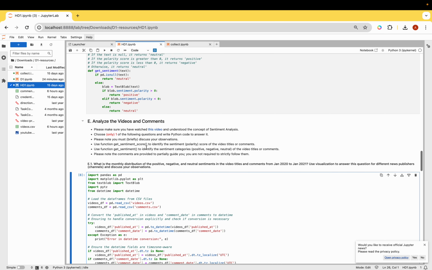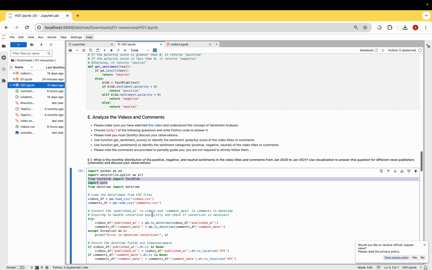Also, I wasn't aware of the pytz module, and I haven't worked much with the TextBlob module, so I needed to learn about their functions and how I can use them in my program.